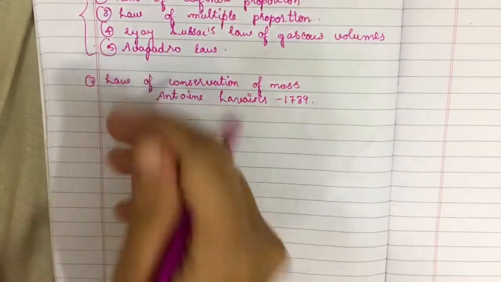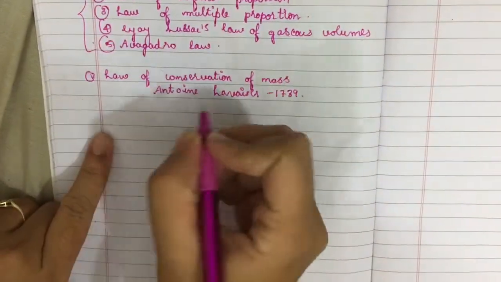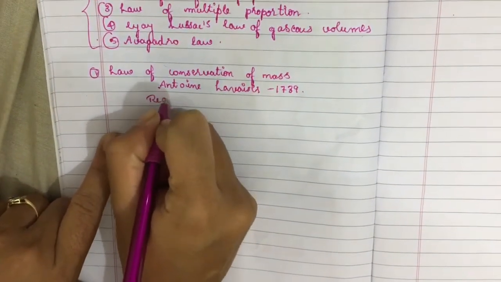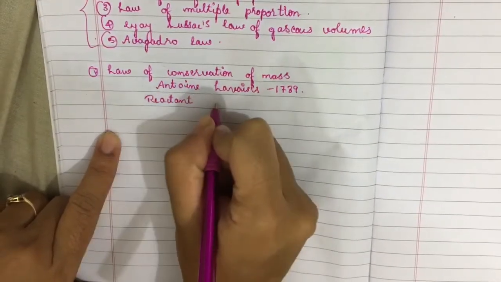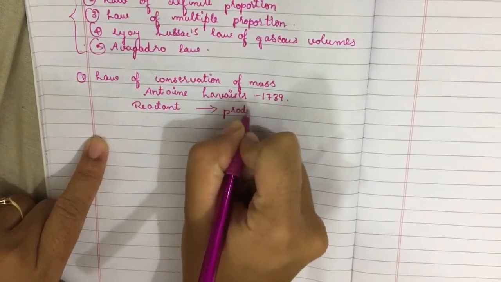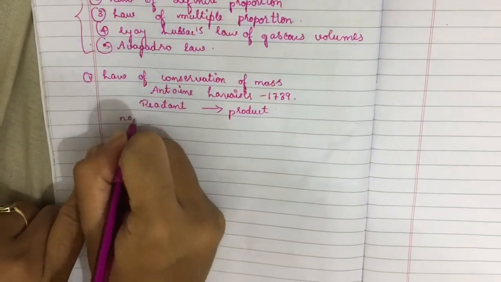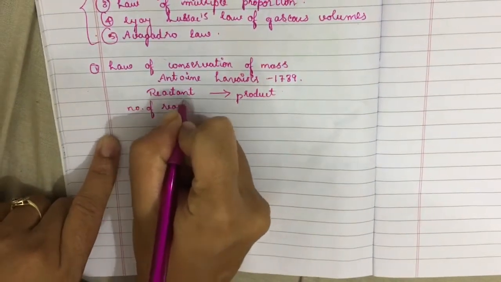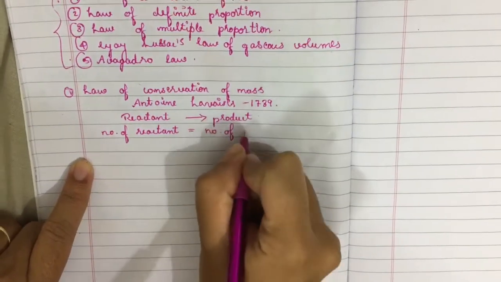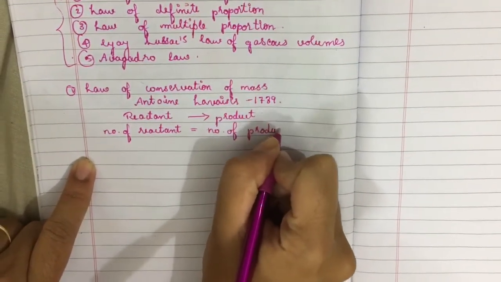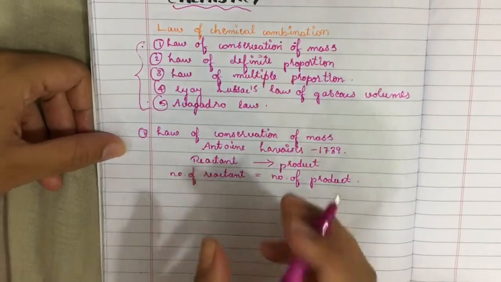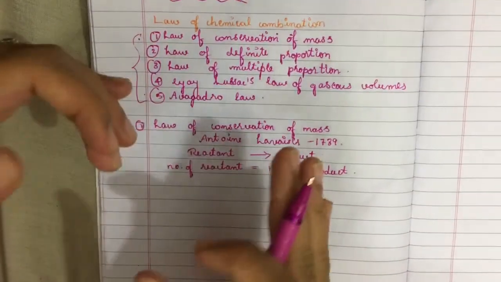And this law states that in a chemical reaction, as you have studied in class 10th, there is a reactant side as well as a product side. One or more reactants react to give product, and the mass of the reactants is equal to the mass of the products. And to state this law of conservation of mass, he conducted an experiment.